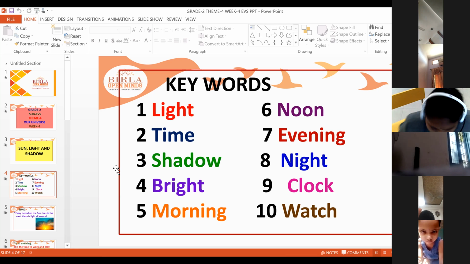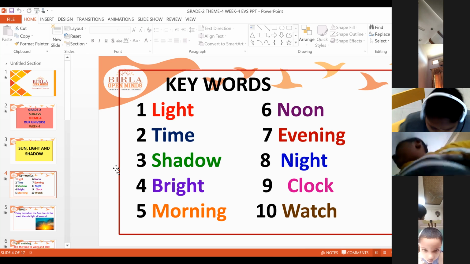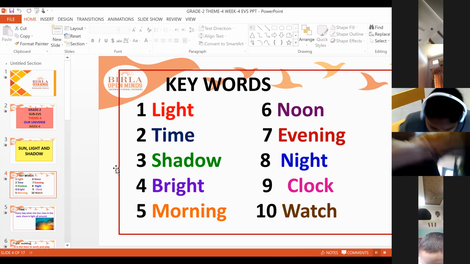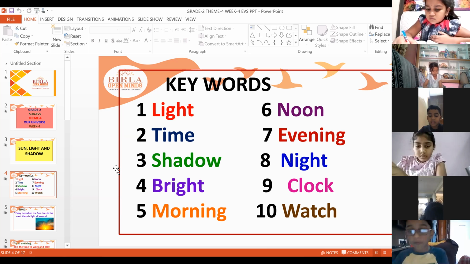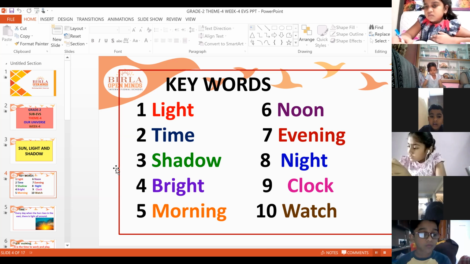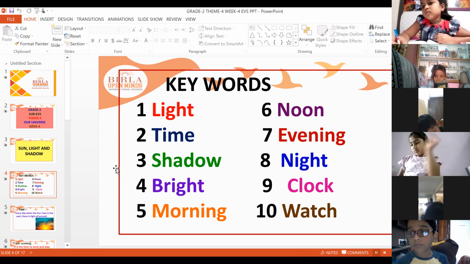First one, light. L-I-G-H-T, light. Time, T-I-M-E, time. Shadow, S-H-A-D-O-W, shadow. Bright, B-R-I-G-H-T, bright. Morning, M-O-R-N-I-N-G, morning. Noon, N-O-O-N, noon.